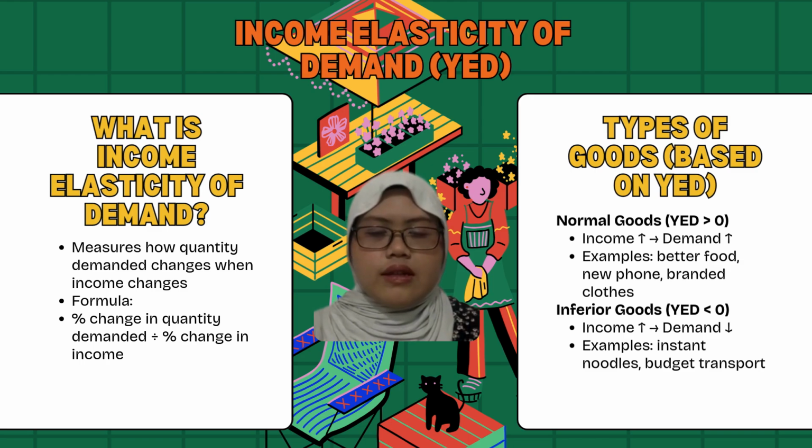When income increases, demand for this good decreases. For example, when income is low, students may rely on instant noodles, but once income increases, they might switch to proper meals instead. So, income elasticity of demand helps explain how consumer spending habits change as income changes. That is all for my part. I will pass the presentation to the next presenter.